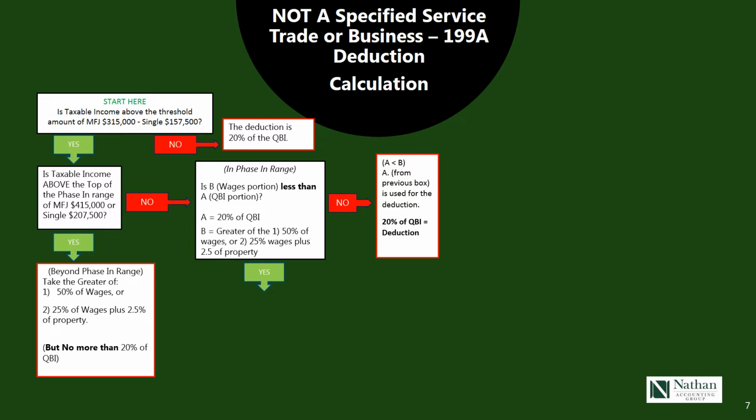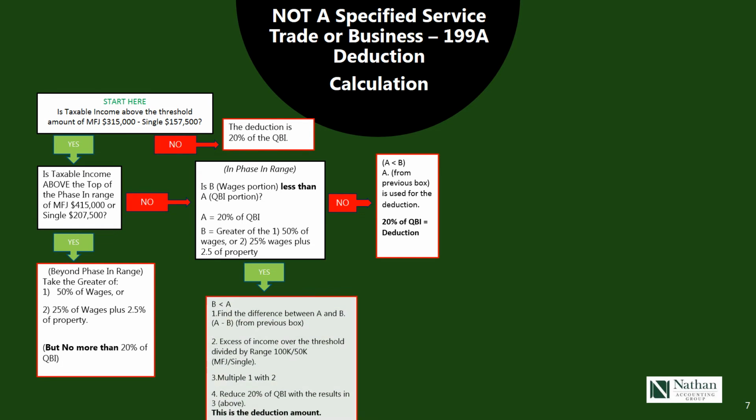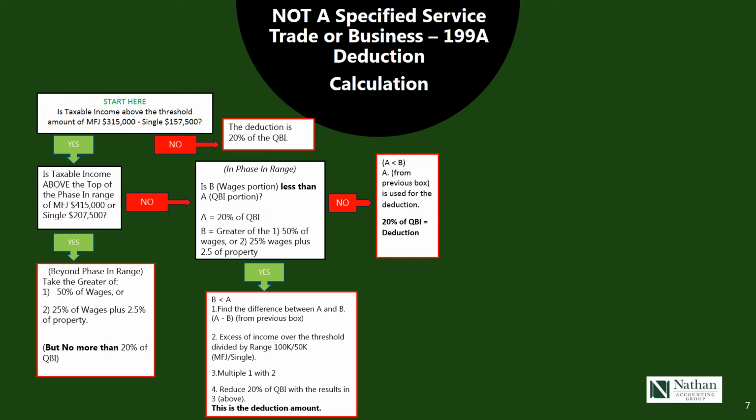If the answer is yes, that the wage portion is less than the QBI, then we start into something called the phase-in range, which is B is less than A. First, we find the difference between A and B from the previous box. Then the excess of taxable income over the threshold divided by the range. We've done that before.